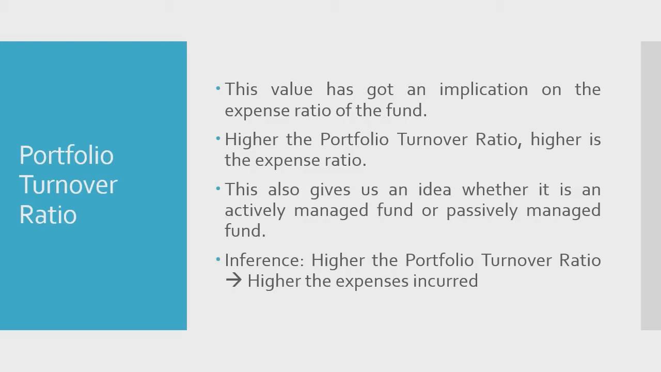And if the expense ratio is going to be on the higher side, what does that imply to your returns? It means that your returns are going to be eroded. So higher portfolio turnover ratio means your expense ratio is on the higher side, and as a result of this, you are going to have lesser returns. So this portfolio turnover ratio, apart from giving us an idea about the expense ratio, also gives us an idea whether the fund where we had invested is an actively managed fund or passively managed fund. So the inference here is higher the portfolio turnover ratio, higher the expenses incurred, and lower the returns.